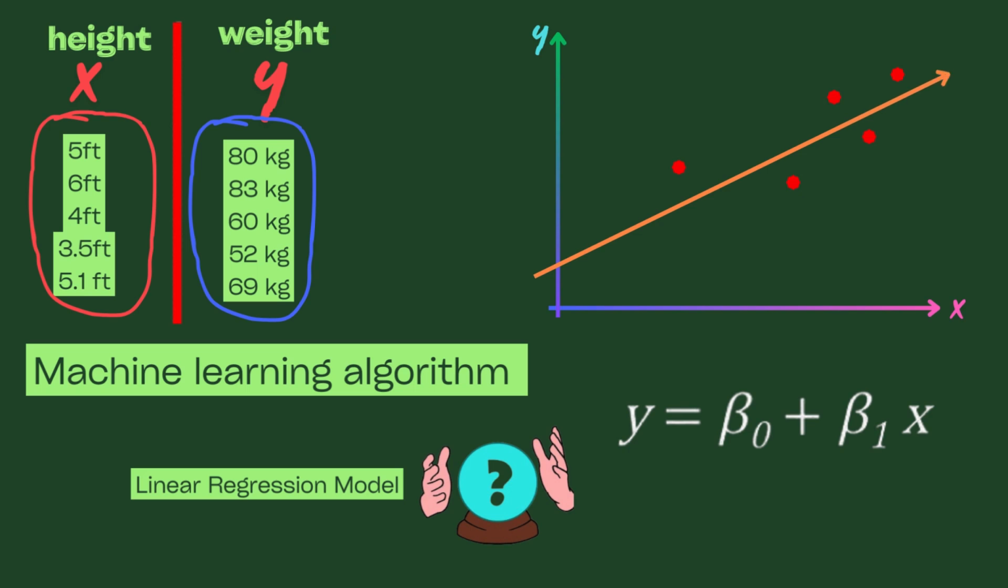This linear line determines the best fit from each data point to the line. The intercept here is known as beta naught or constant and the slope as beta 1 or regression coefficient. Now using this model, we can predict any other person's weight if we have the value of their height.